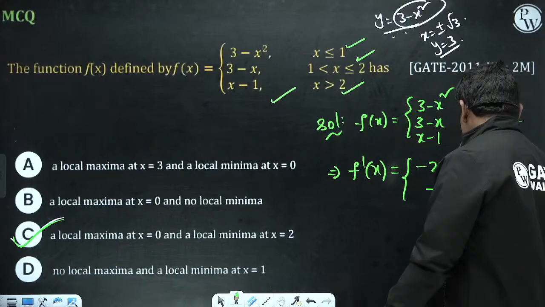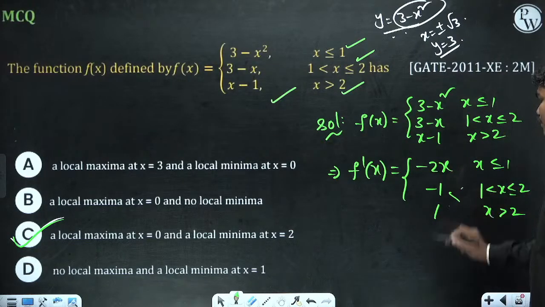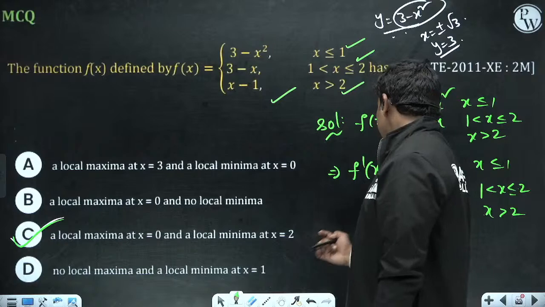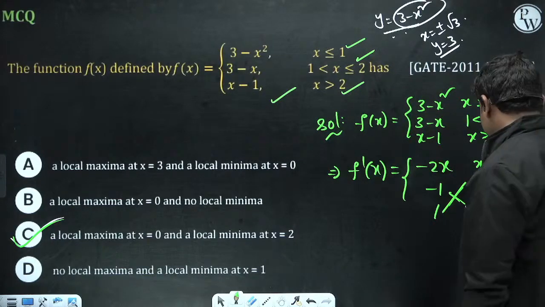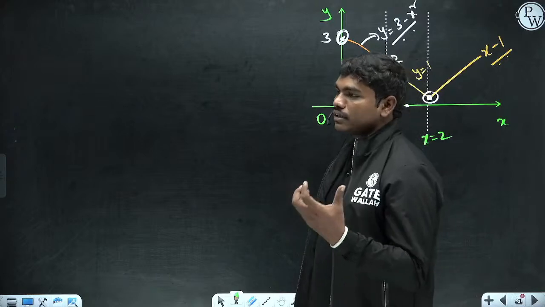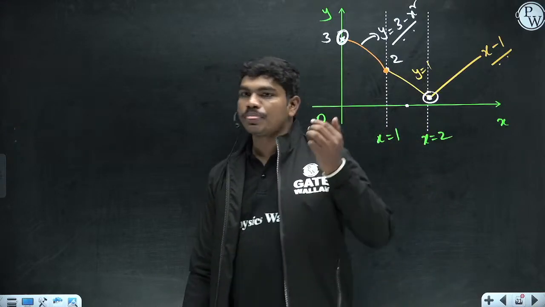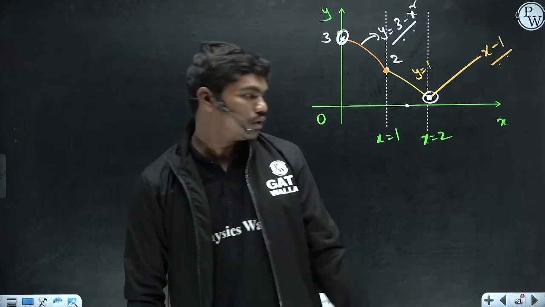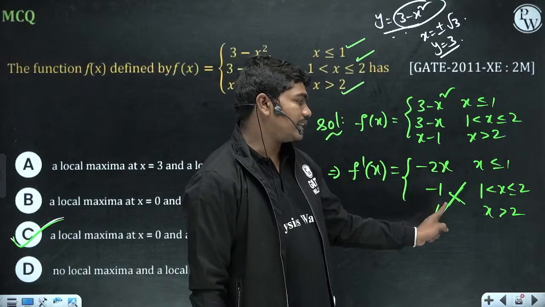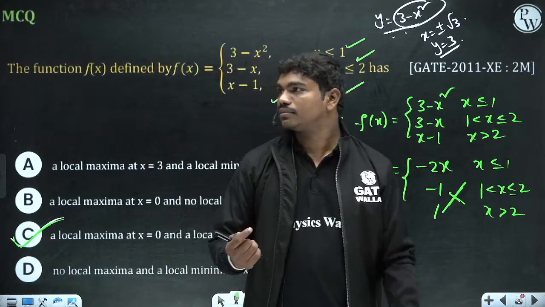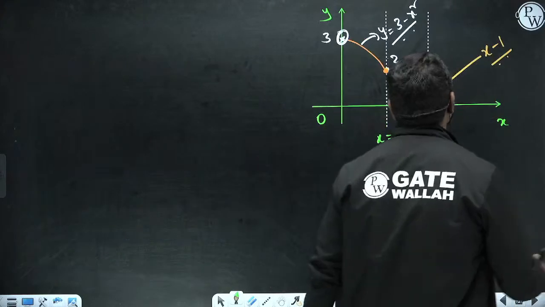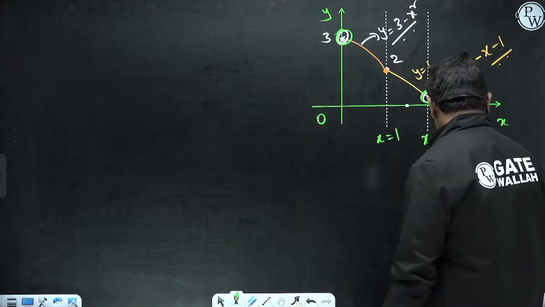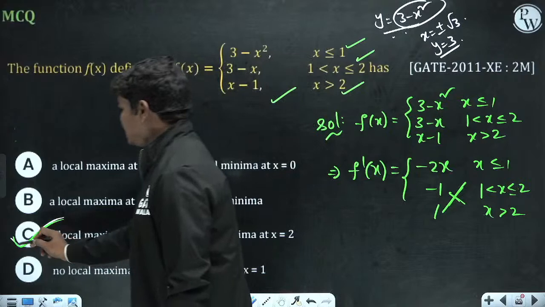Can we do it without a graph, sir? Yeah, basically at this location this function is not differentiable. So at x equal to 2 you cannot decide on maximum or minimum, because at this point the function is not differentiable. If you try to calculate using equations, you will feel a little difficulty, because the left hand derivative is -1 and the right hand derivative is +1, so the function is not differentiable there. Clear? That's why graphical analysis is done in this case: maximum at this location and minimum at this location. So option C is the correct answer.